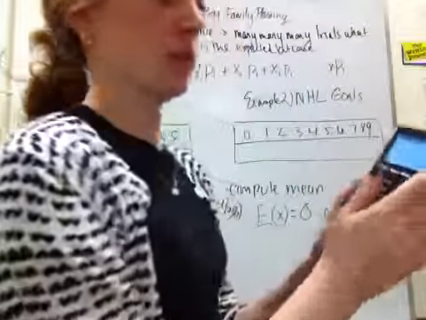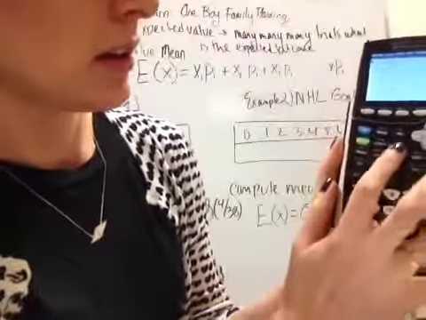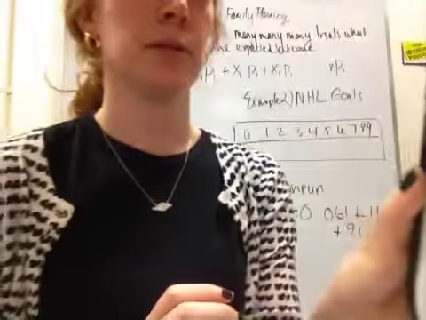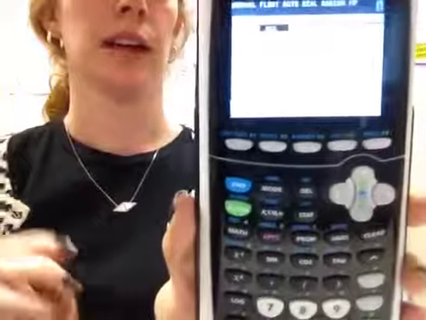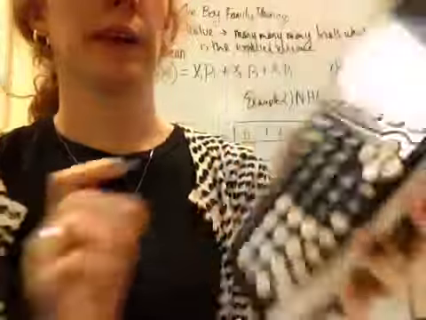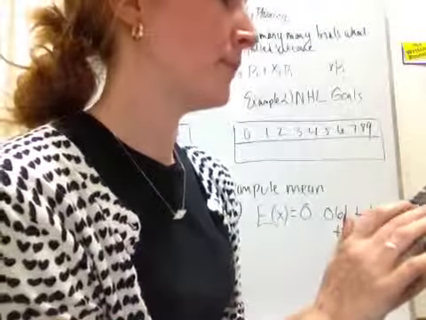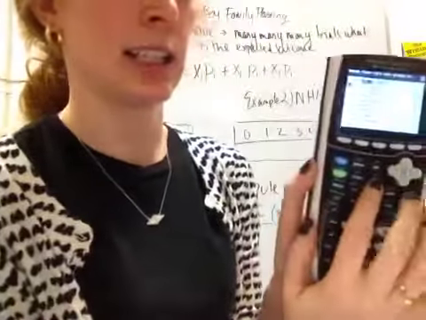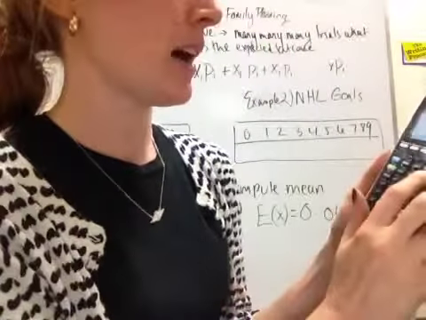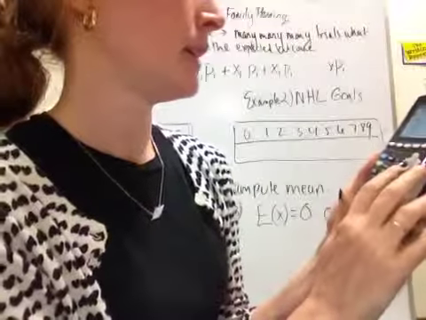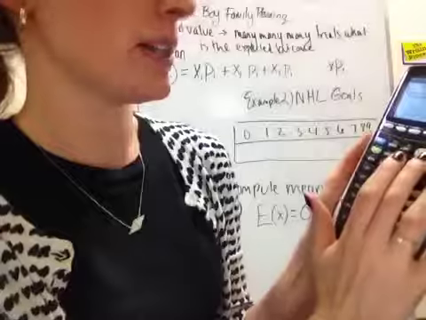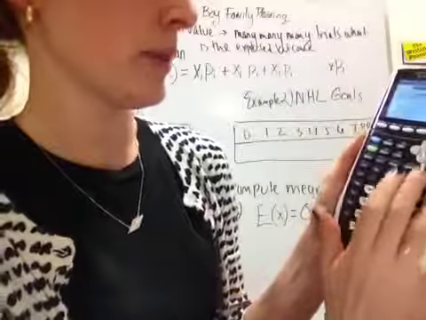So you're going to do stat, or edit. You need to enter your data into L1 and L2. Here we go. So I entered my data into L1 and L2. I then go to stat, over to calc, one variable statistics, and we'll need to tell it that list 1 should be L1, make sure L1 is in your list, and L2 should be your frequency.